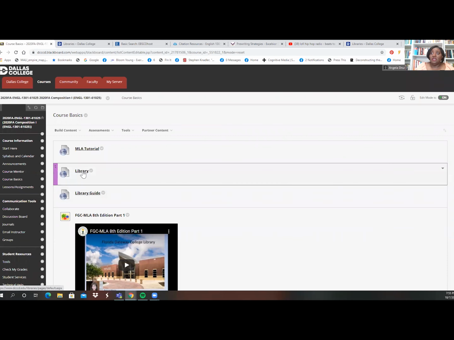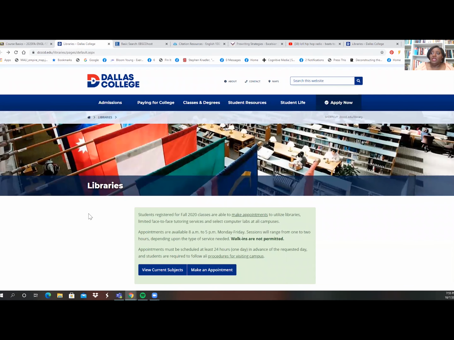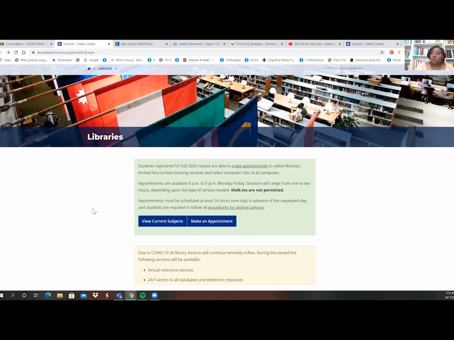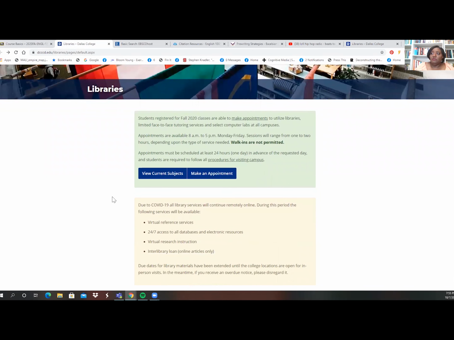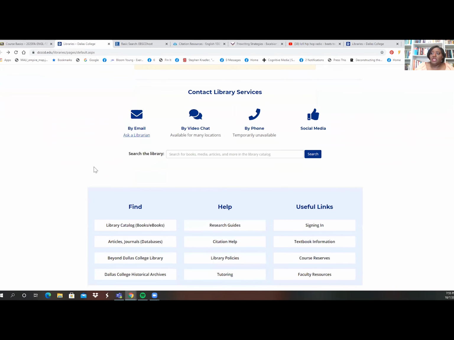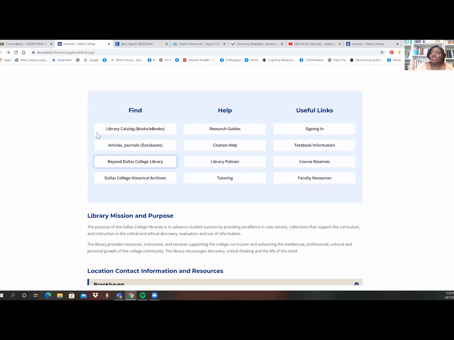Right now, I'm going to click on the library. Actually, I've already clicked on it, so it's right here. And I'm going to scroll down. It's got all the information about the library. And here is where I can actually find stuff at the library.